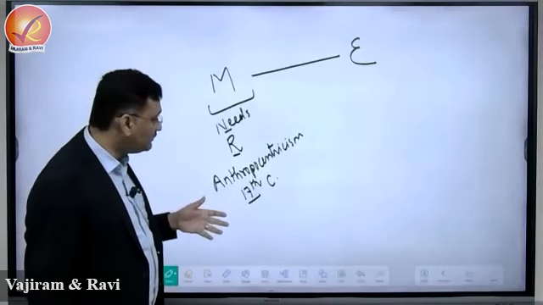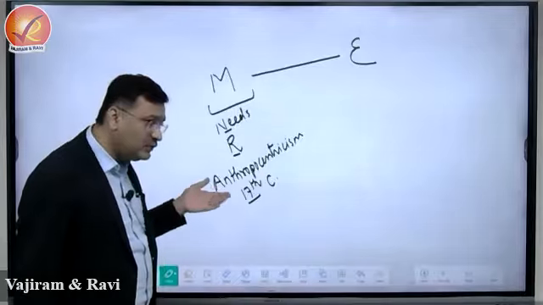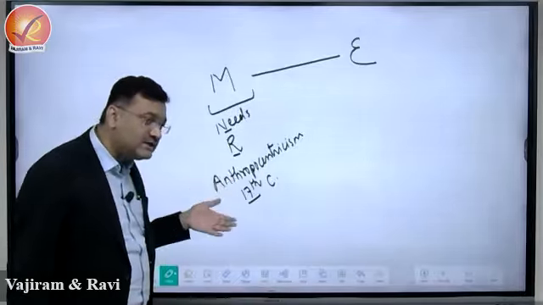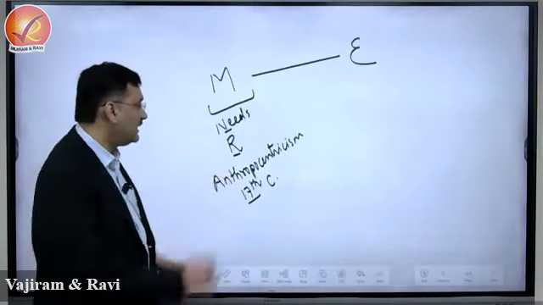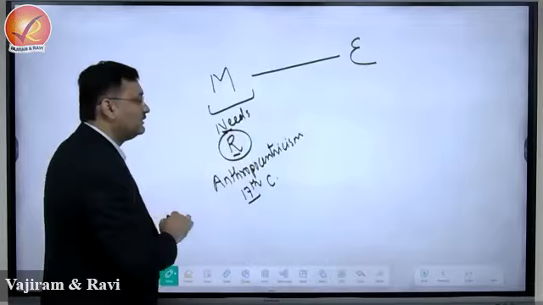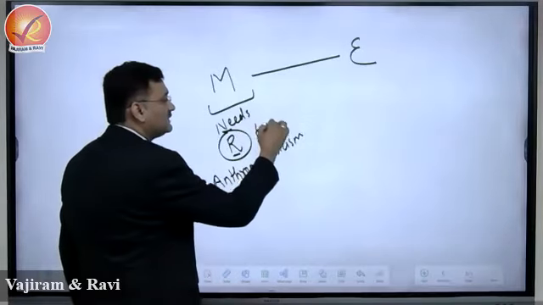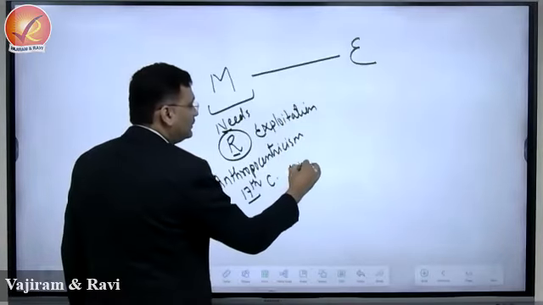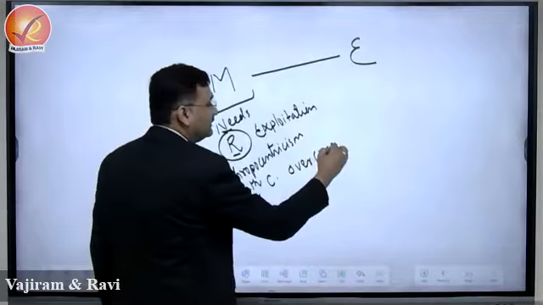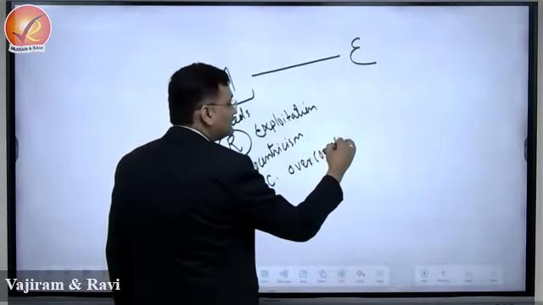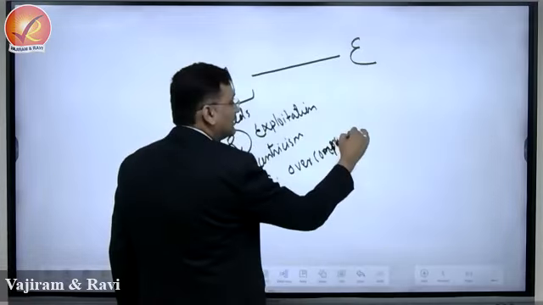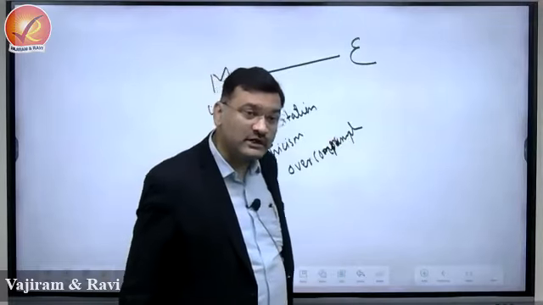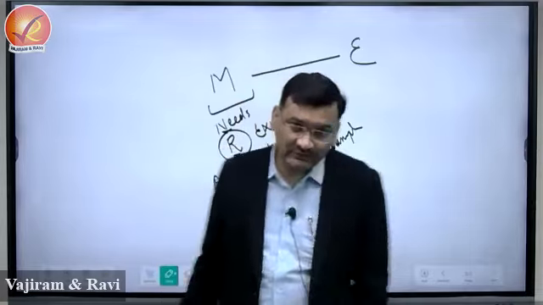Now when you focus on anthropocentrism, excessive anthropocentrism has resulted in what? Exploitation and over consumption of the resources. Exploitation and over consumption of the resources.